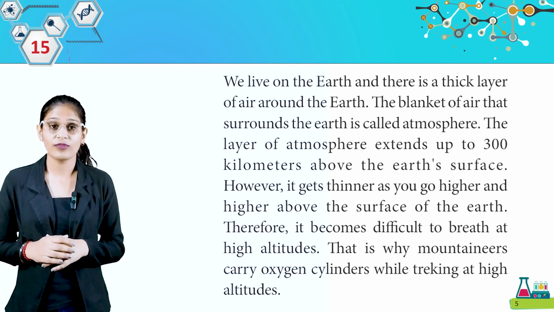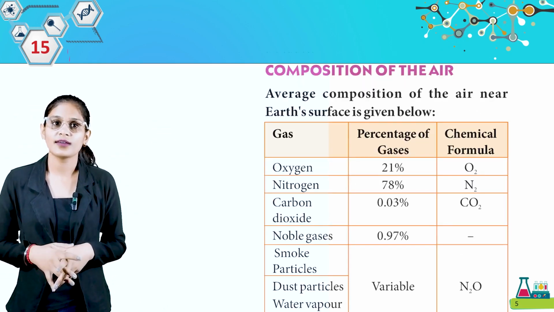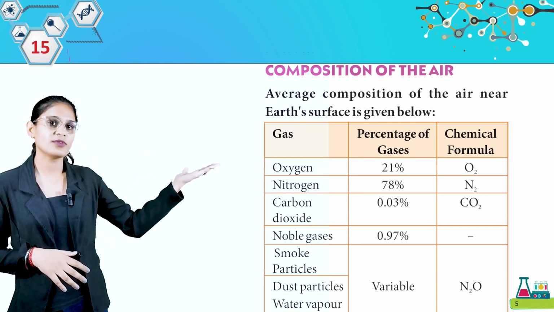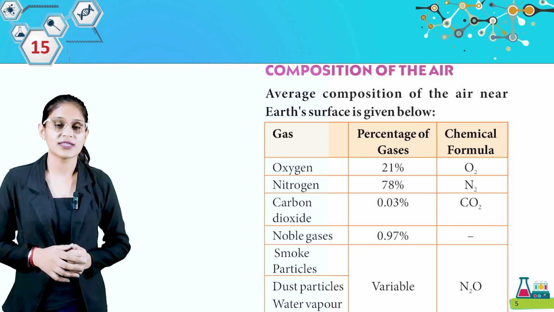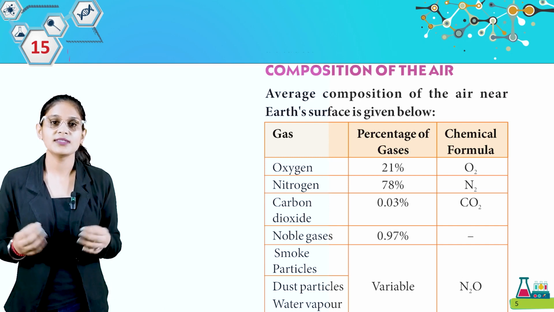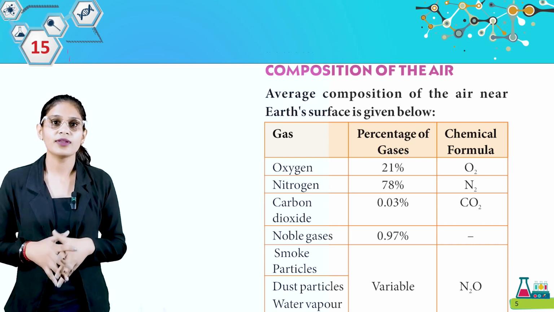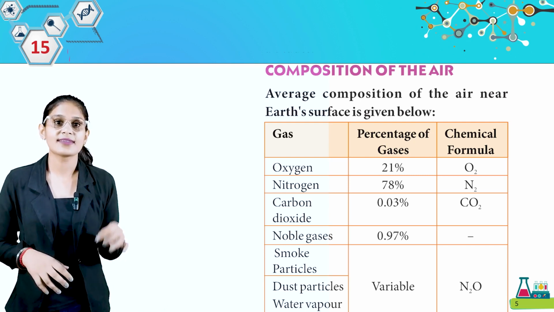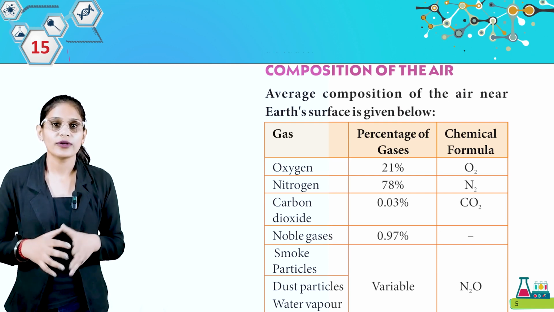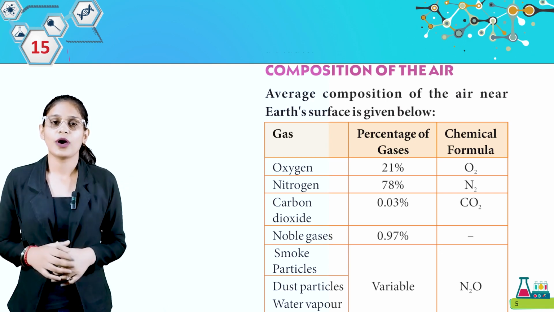Get it students? Now we will read about the composition of the air. Average composition of the air near Earth's surface is given below. Look here. Gas, percentage of gases, chemical formula. Oxygen 21%, O2. Nitrogen 78%, N2. Carbon dioxide 0.03%, CO2. Noble gases 0.97%. Smoke particles, dust particles, water vapor, variable, N2O. Now come to the next.